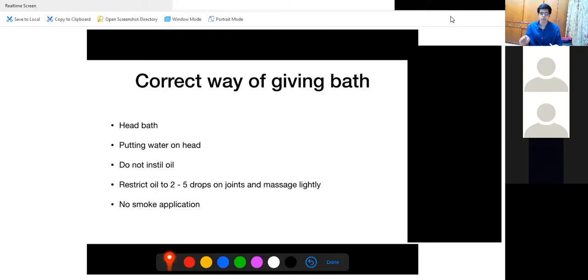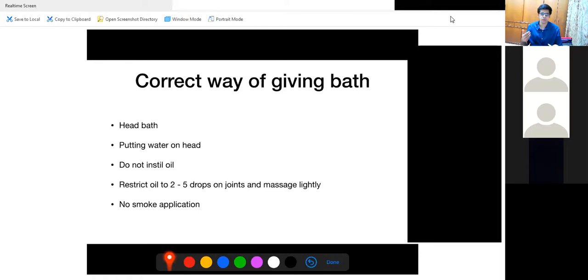So the correct way of giving a bath: first point, head bath. Now we have told that an everyday head bath is not required. Why? Because if you expose the child's head to water every day, there is a risk of aspiration. So how will you give a head bath? Head bath at least once or twice a week using shampoo or soap, but only 1 to 2 drops. Not like the image I showed you, where she has gone for a head bath, but the shampoo has come here, just to show that she's done her job.